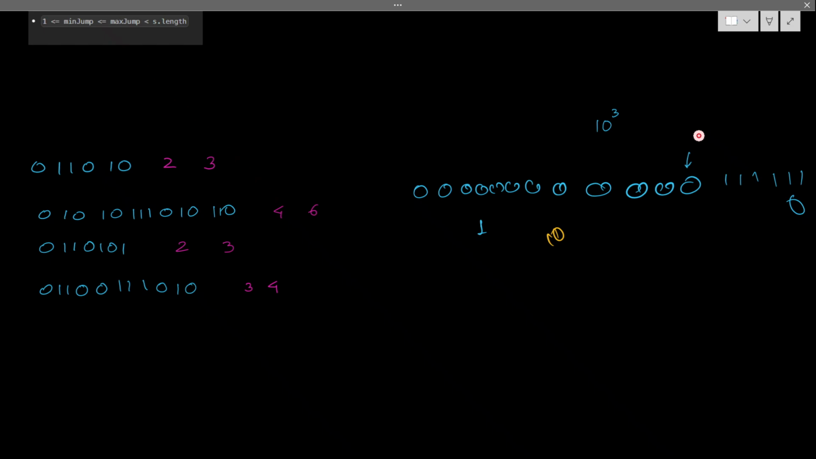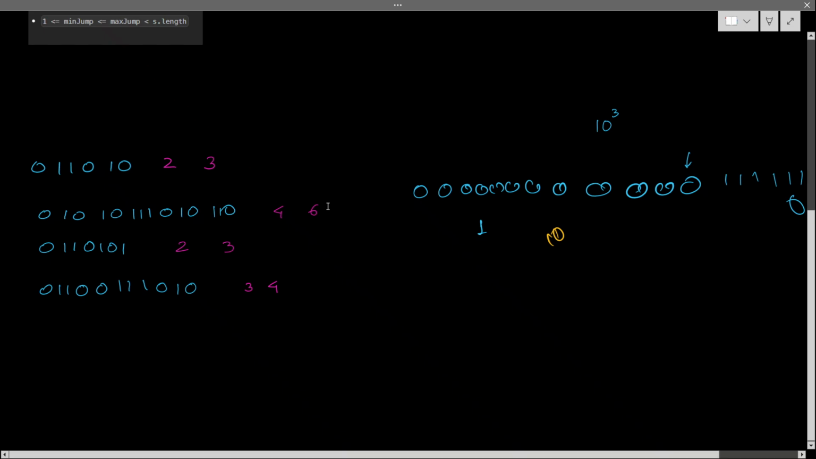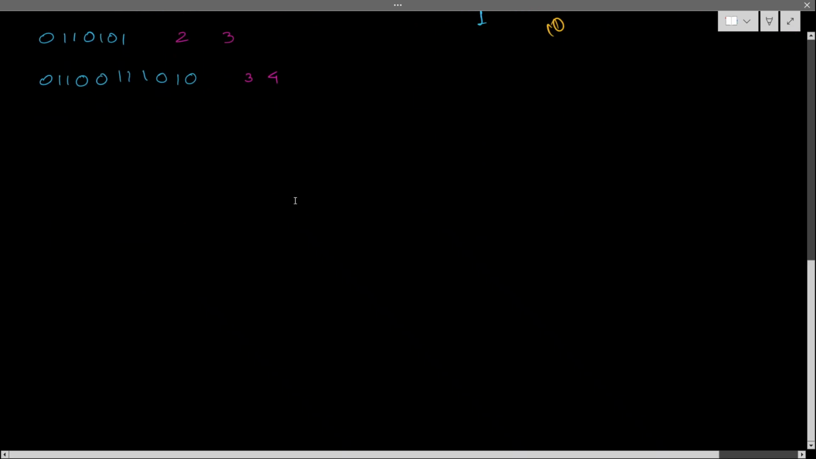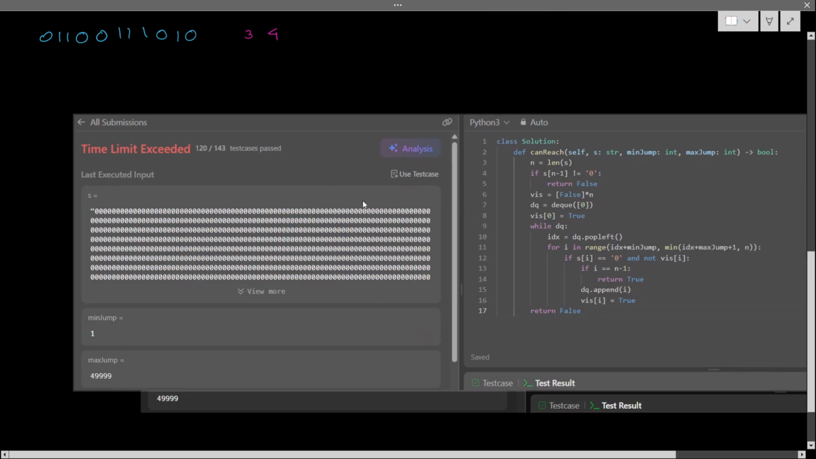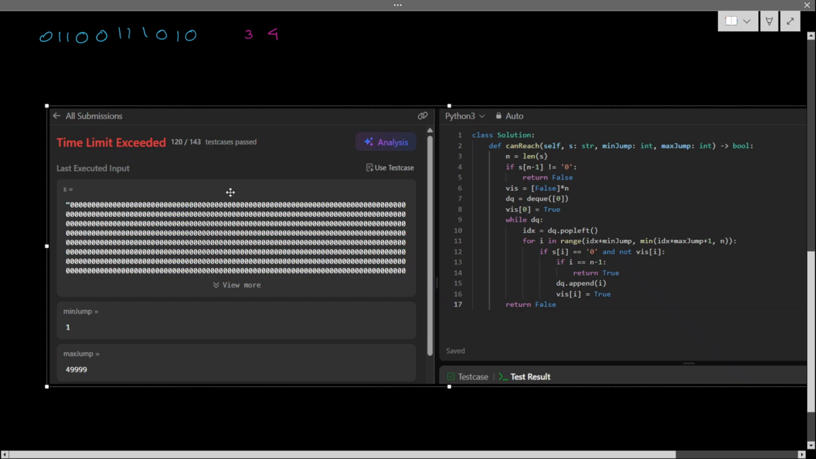Okay. So will BFS help you? BFS will not help you. Let me give you a proper example if you don't actually see it. This is the case. You can see I applied BFS here, but it is giving time limit exceeded. You know what it is there? You can say minimum is 1 and maximum is 50,000.